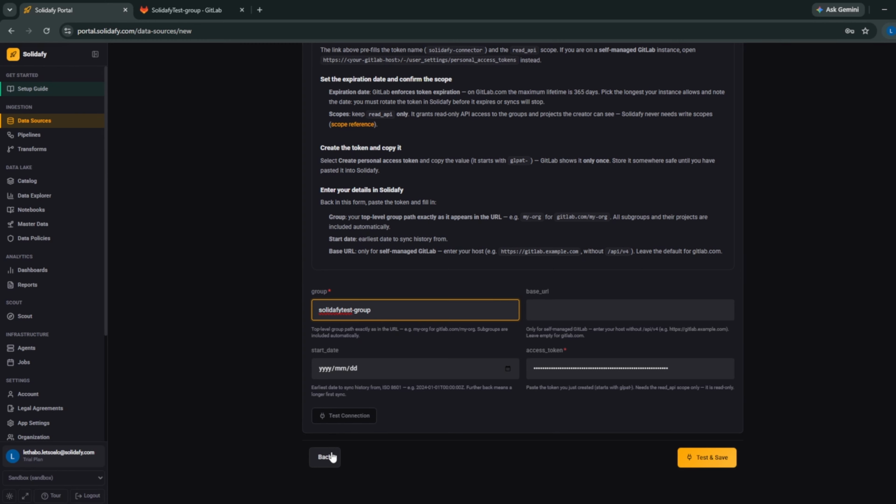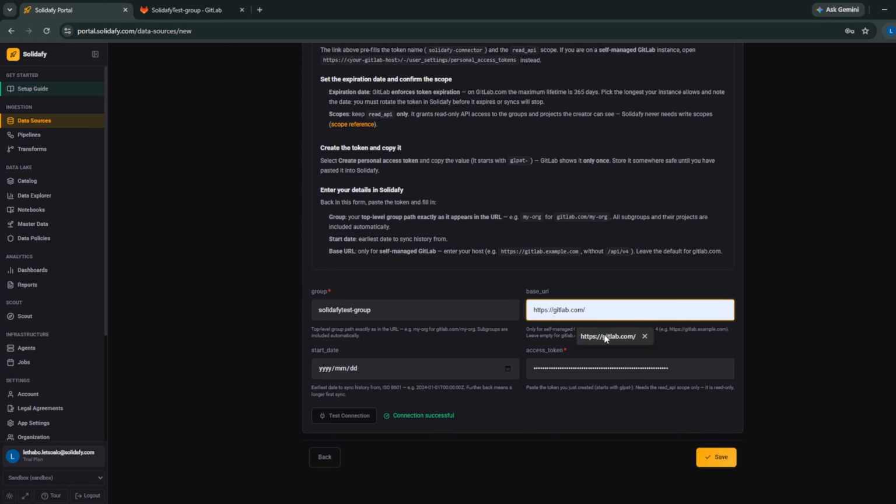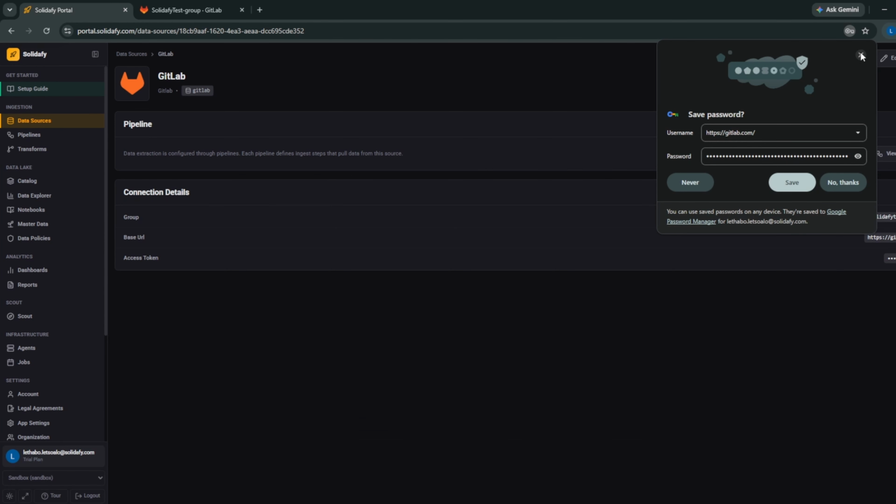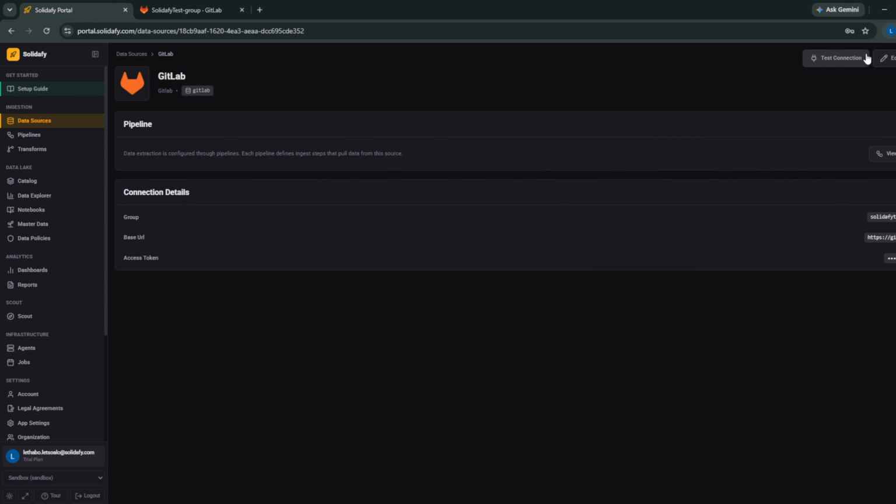You can just copy that, and then from there, if you test the connection, it should be successful. You can also input the URL for GitLab there, and then from there you can save the connector, and that is basically all you need to set up a GitLab connector.